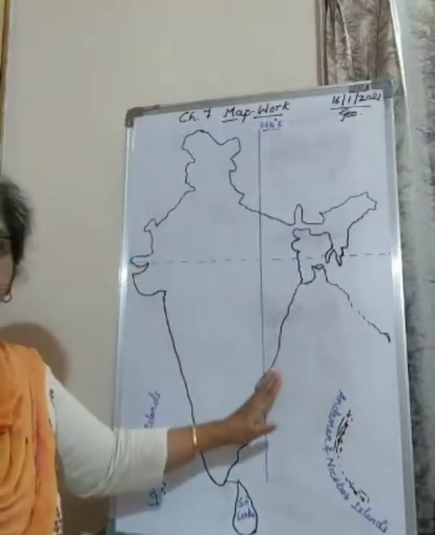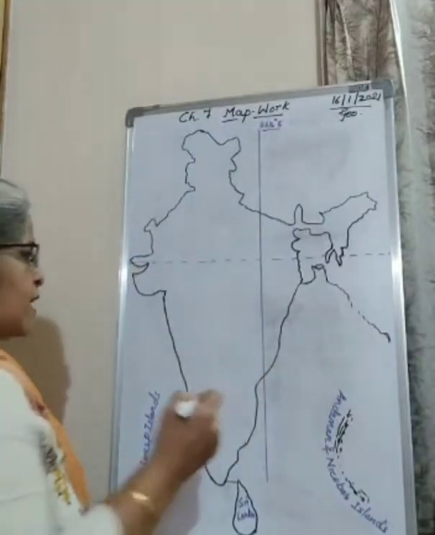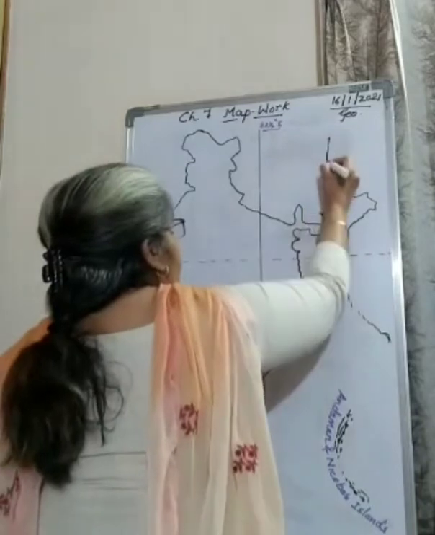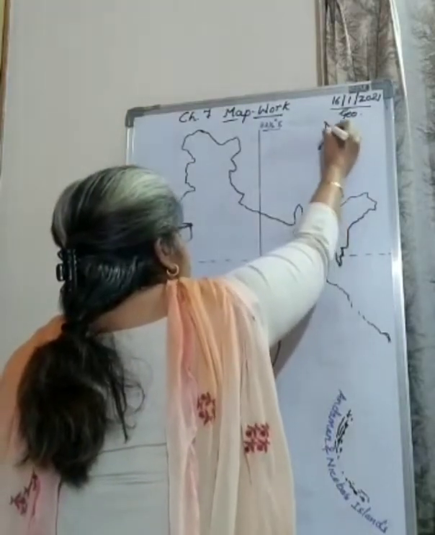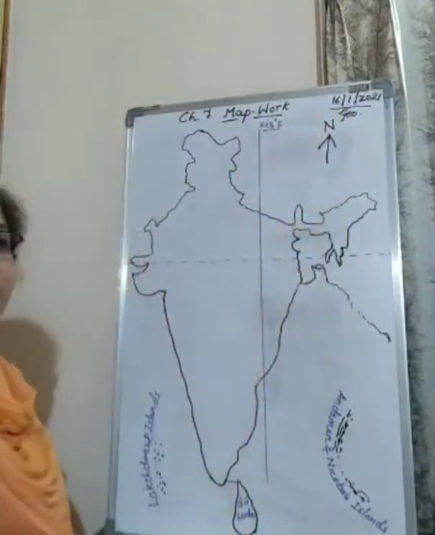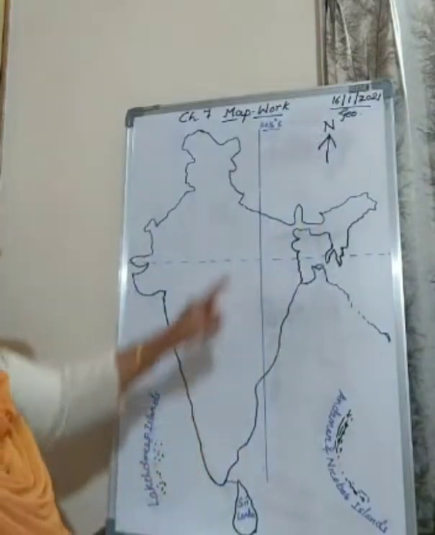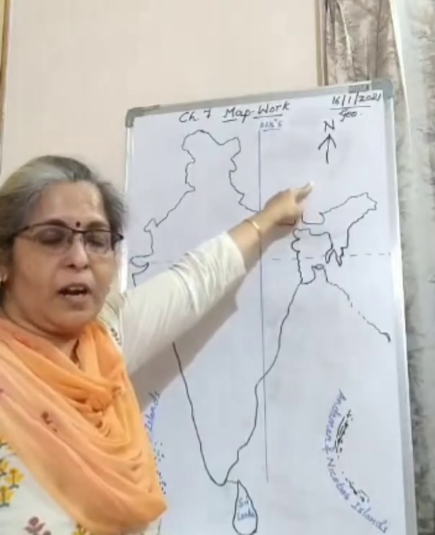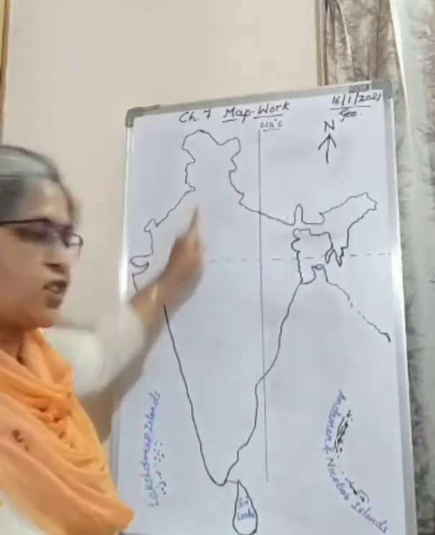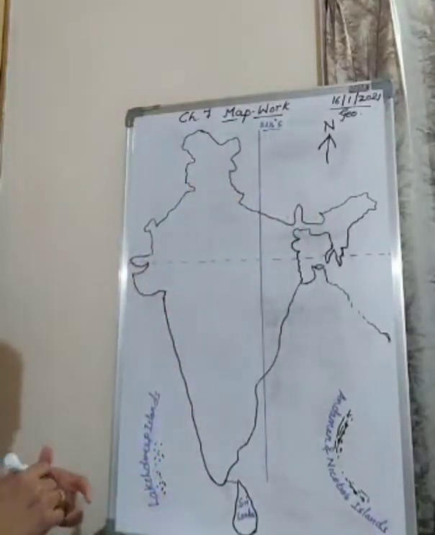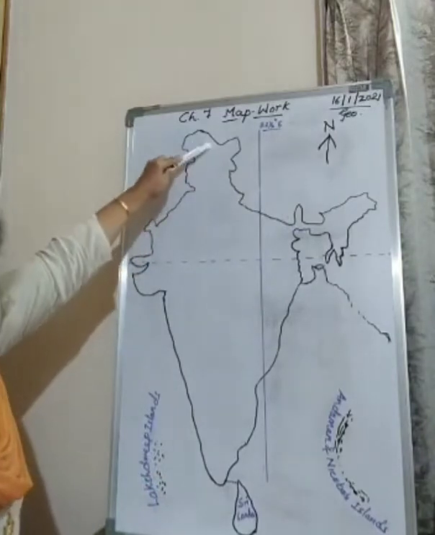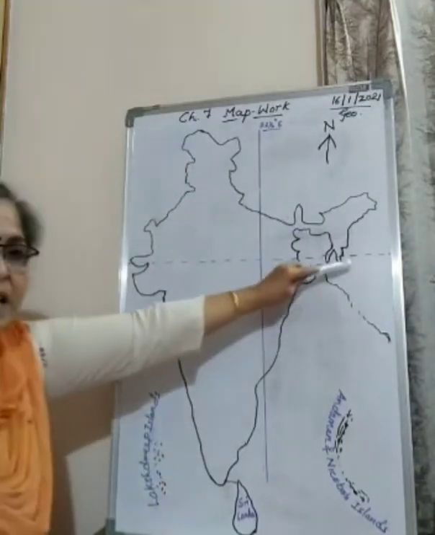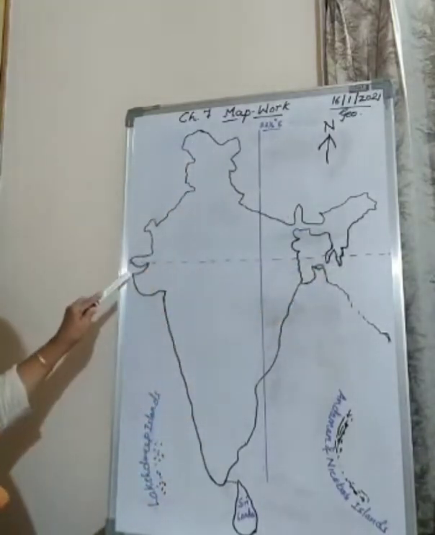Whenever you do any map, you can always see, either at the top or the bottom, a line pointing towards north. With this north line, you come to know the directions of the map. So this is north, south, east and west.